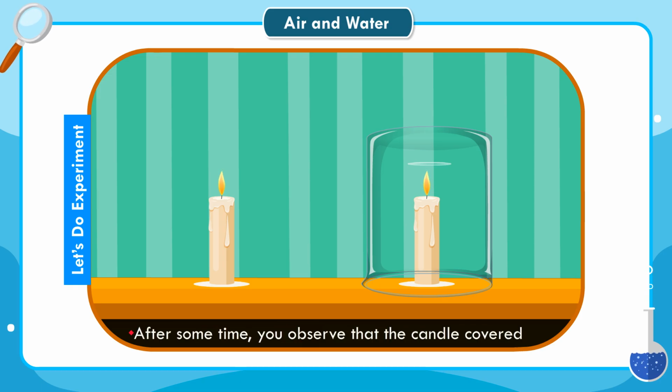Observation. After some time, you observe that the candle covered with the beaker stops burning. The other candle continues to burn. Fig B. Why does the candle in the beaker stop burning?